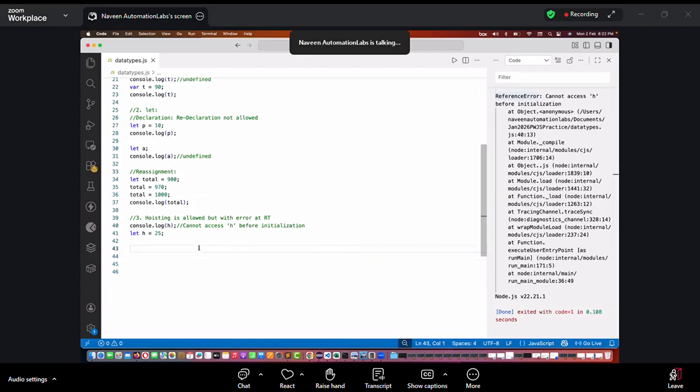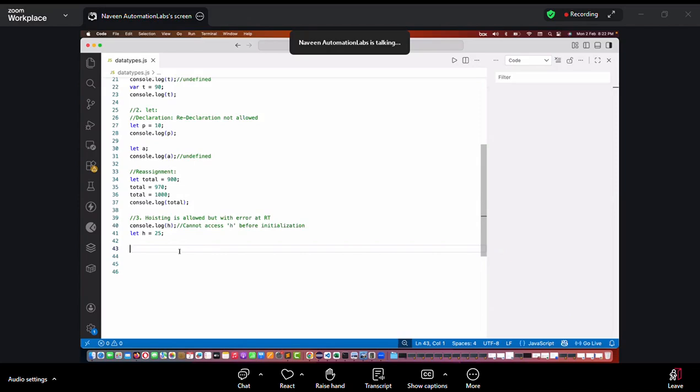Okay. So we have to go with the rules, right? Whatever the rules are defined with JavaScript, we have to go with the rules. We cannot assume things here. So which one do you prefer, guys?